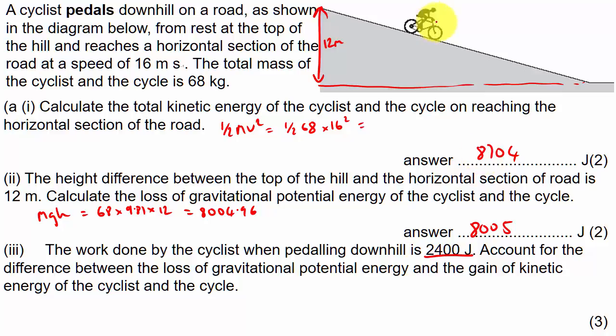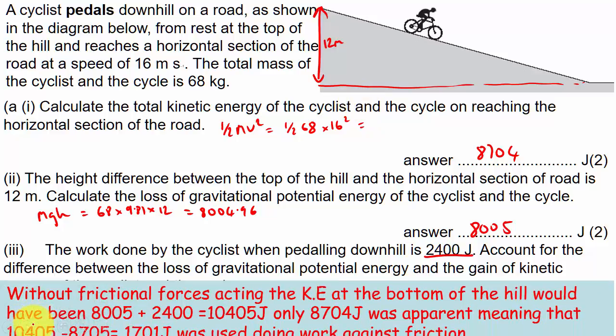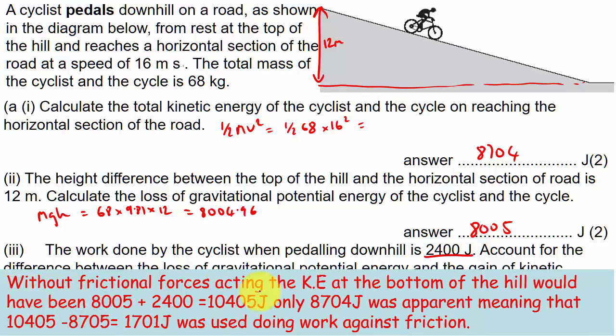Because the bicycle, air resistance, the components within the bicycle all have frictional aspects to them. So I've written this out because my handwriting is terrible. So without frictional forces acting, the kinetic energy at the bottom of the hill would have been the total amount of energy supplied.